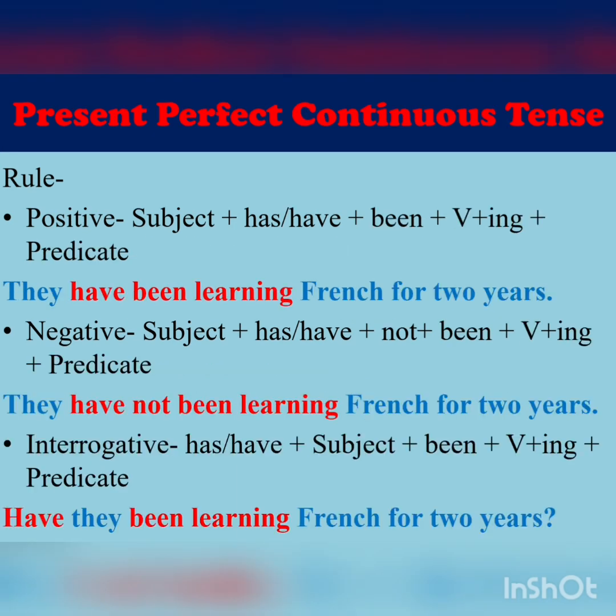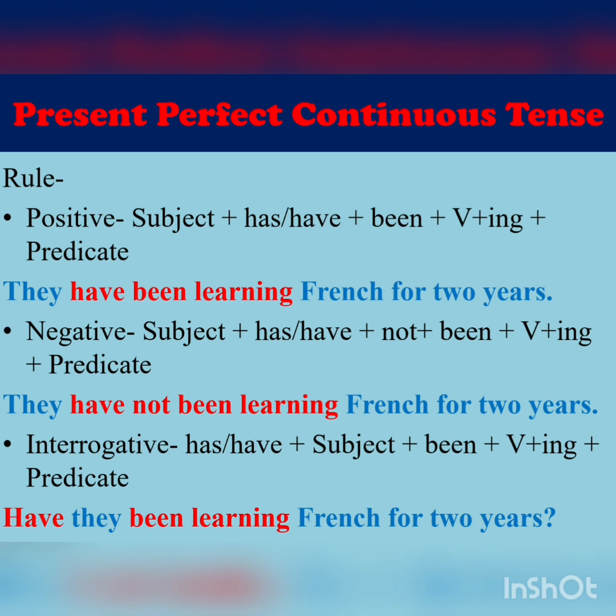Moving on to present perfect continuous tense. Remember, present perfect continuous tense is a combination of perfect and continuous tense, right? So we are going to borrow certain rules of perfect tenses and certain rules of continuous tenses, merge them together and form a new rule. So the rule for positive would be subject plus has or have plus been plus verb ing form and then your predicate. Let's see one example, which is, they have been learning French for 2 years, right?